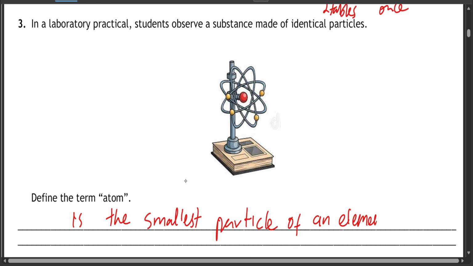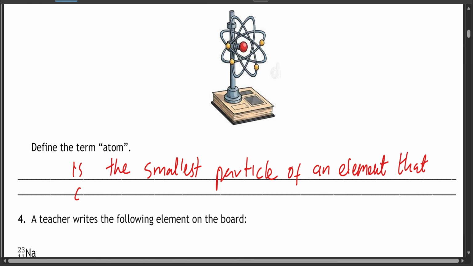It's the smallest particle of an element that can take part in a chemical reaction. When a reaction takes place, the atoms are usually the ones that are reacting. Atoms of this element react with another element. So in a chemical reaction.